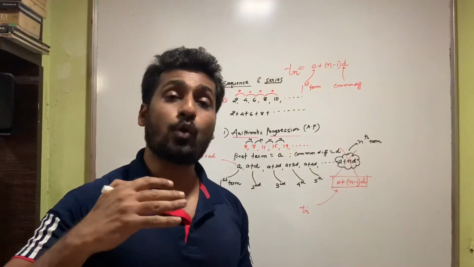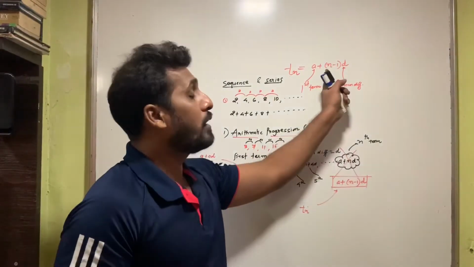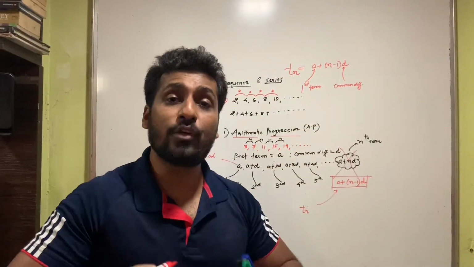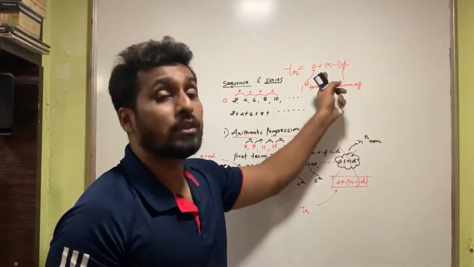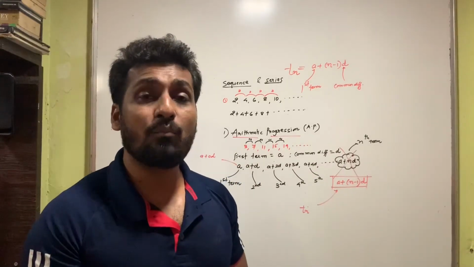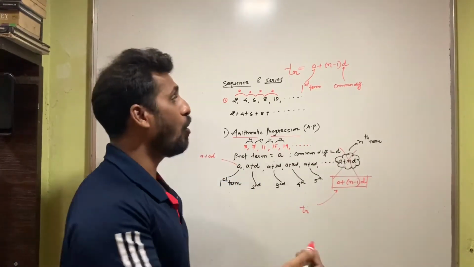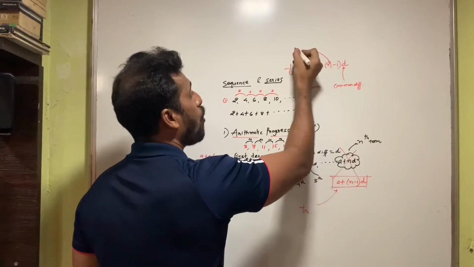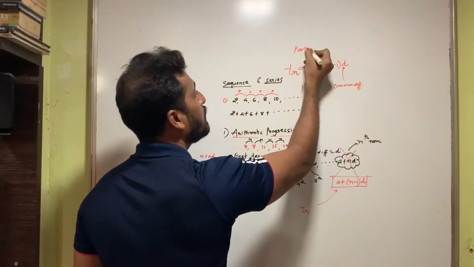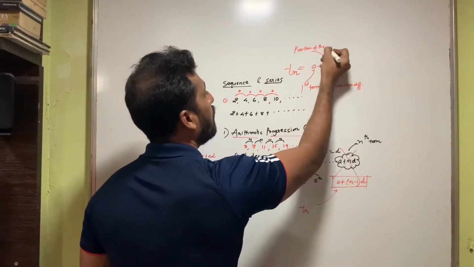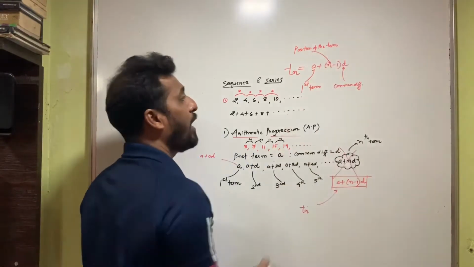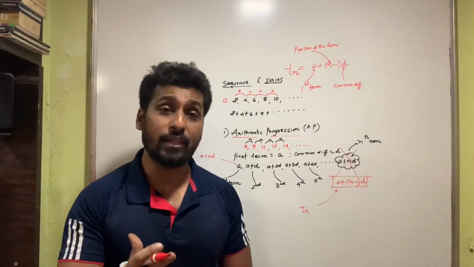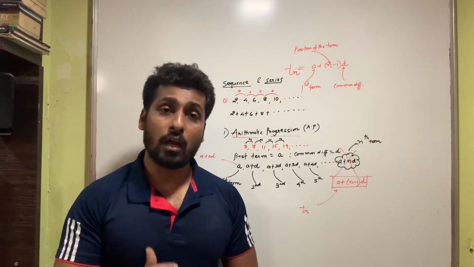If you want the 23rd term, n becomes 23. If you want the 51st term, then n becomes 51. So n is the position of the term that you want to find. So that's the formula for finding the nth term of an arithmetic progression.